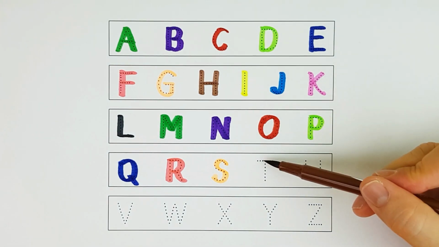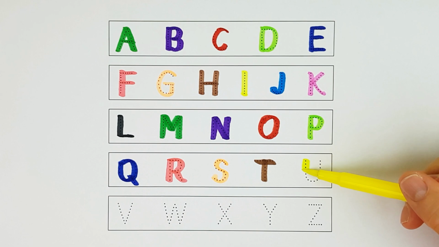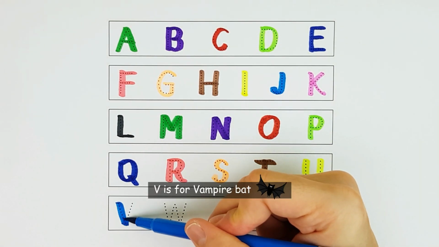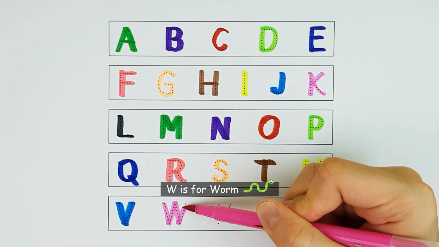T is for toucan. U is for unicorn. V is for vampire bat. W is for worm.